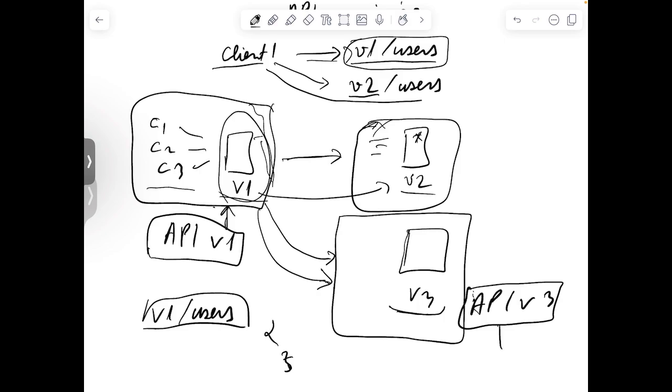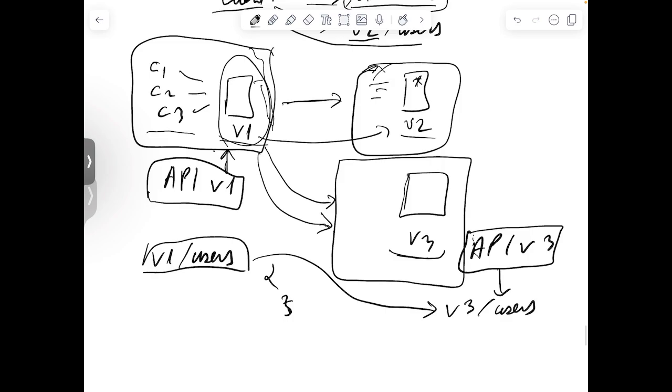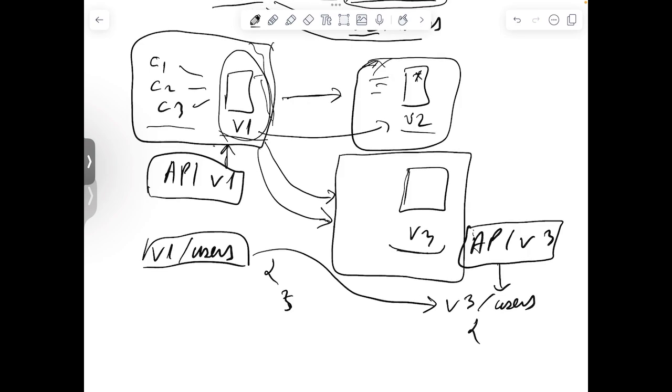Now v3 may have a similar URL, because we are using REST, but the response is probably going to be different. Some fields may change, or some objects that were mandatory here are not going to be part of this, and you as a client are going to need to handle this.